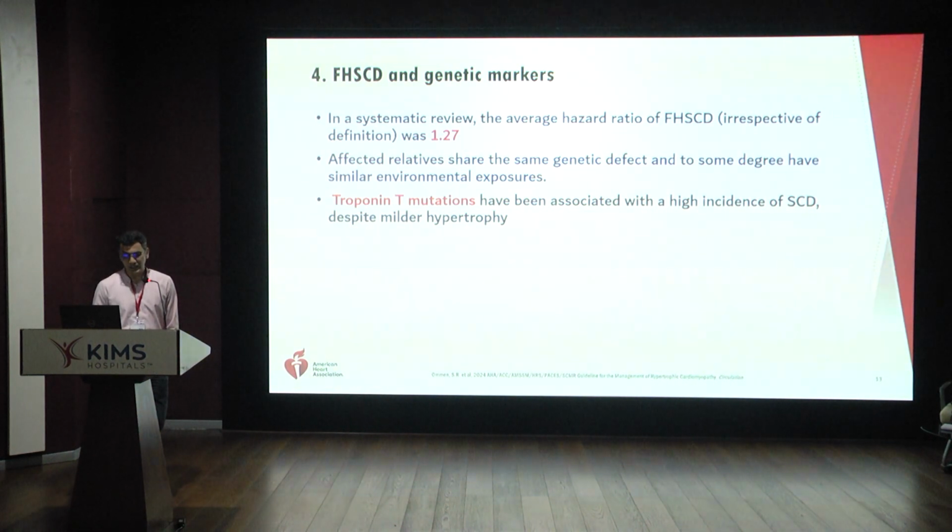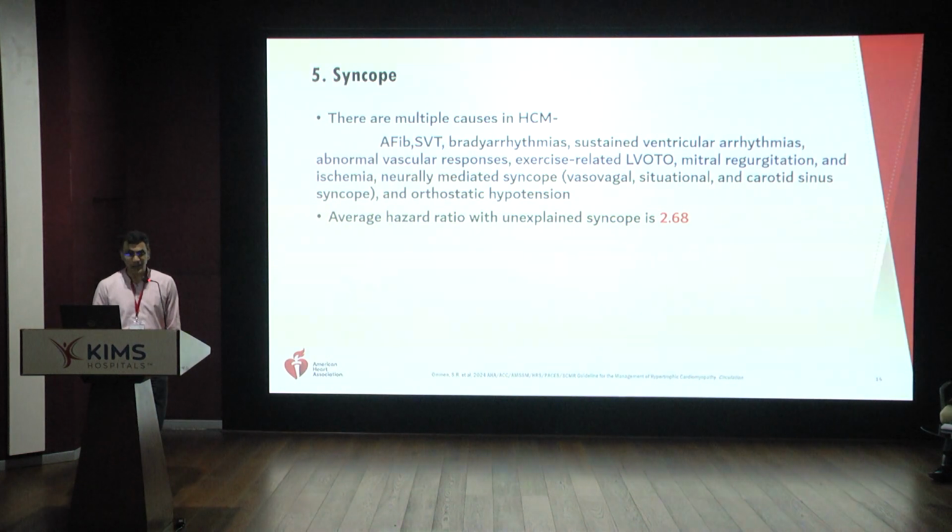Family history and genetic markers have an average hazard ratio, irrespective of the definition, of about 1.27, with troponin T mutations associated with a higher risk of sudden cardiac arrest, despite milder hypertrophy. Syncope. Syncope in HCM is a Pandora's box. You have to be able to figure out from the history of the patient an arrhythmic cause of the syncope as compared to a non-arrhythmic cause. It's not uncommon for them to have neurally mediated syncope, both vasovagal, situational, and carotid sinus mediated syncope, and orthostatic hypotension, which in turn leads to the syncope.